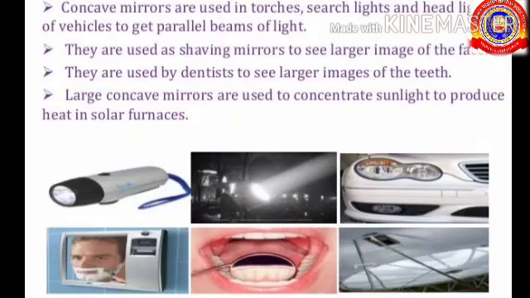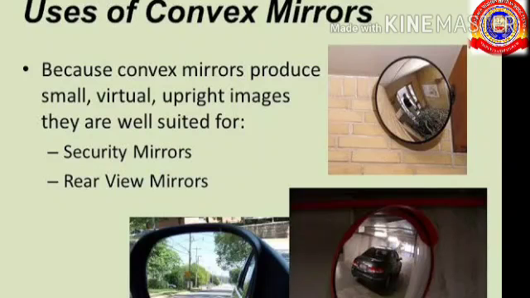Concave mirrors are used in torches, searchlights and headlights of vehicles to get parallel beams of light. They are used as shaving mirrors to see larger images of the face. They are used by dentists to see larger images of the teeth. Large concave mirrors are used to concentrate sunlight to produce heat in solar furnaces.